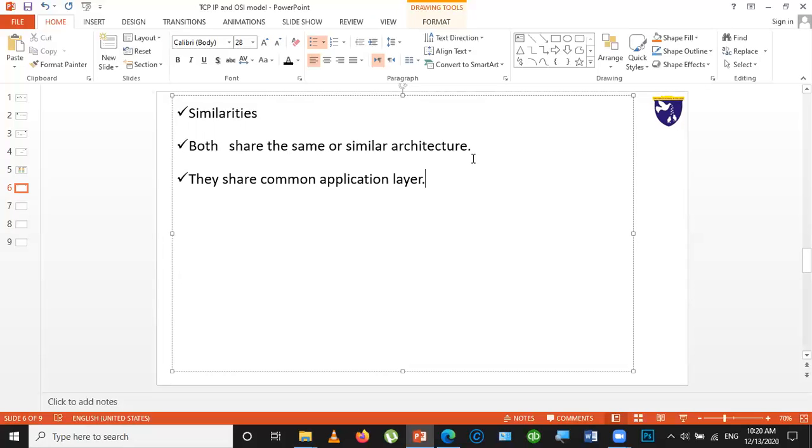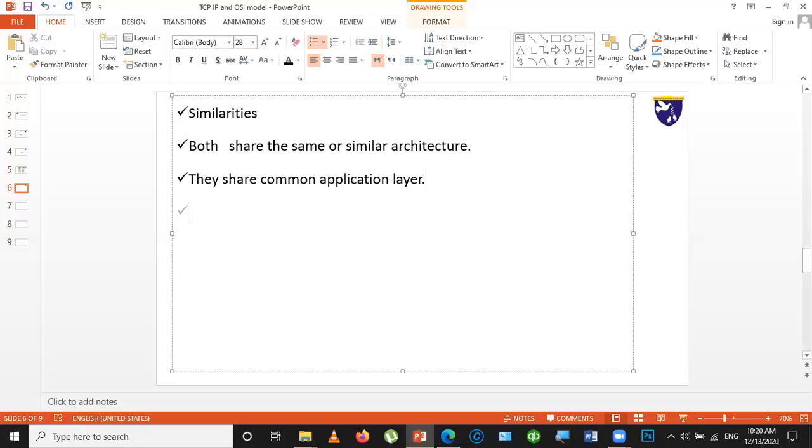This layer is used by both models, but in practice the application layer includes different services depending upon each model. This application layer is used commonly by both the OSI model and the TCP/IP model, but it depends upon the applications, which are different from one another.